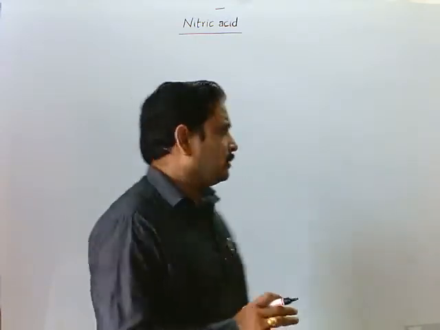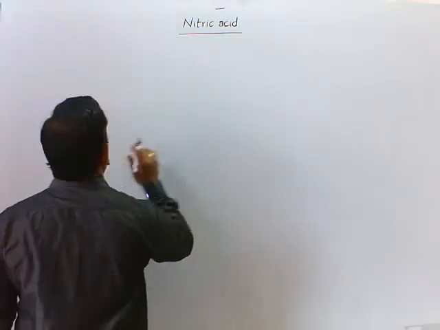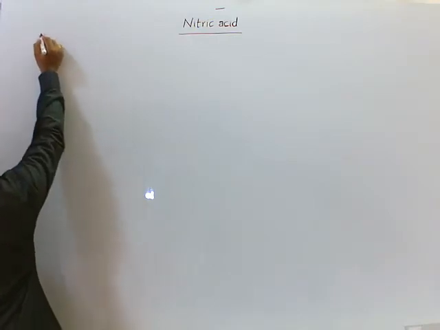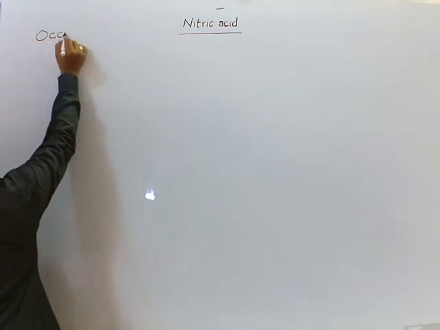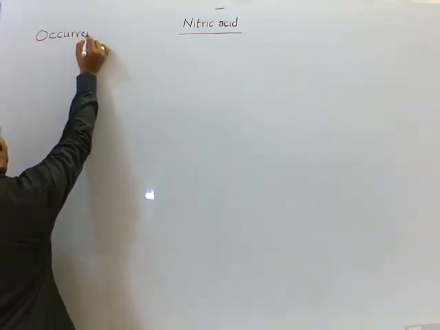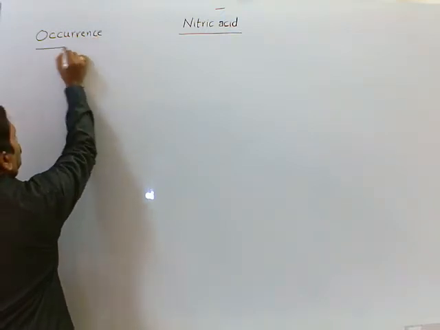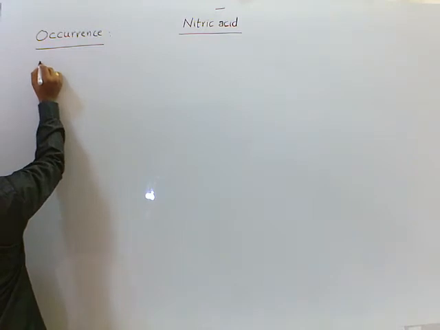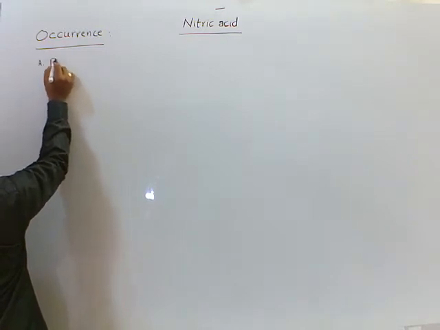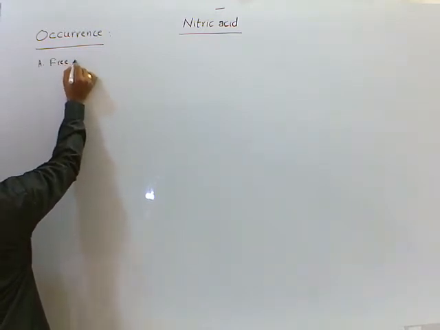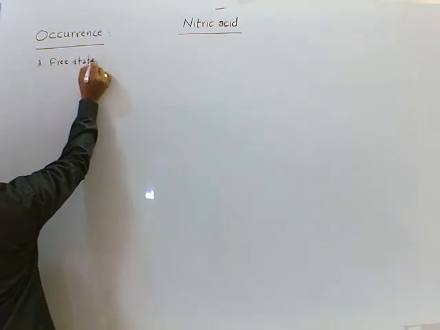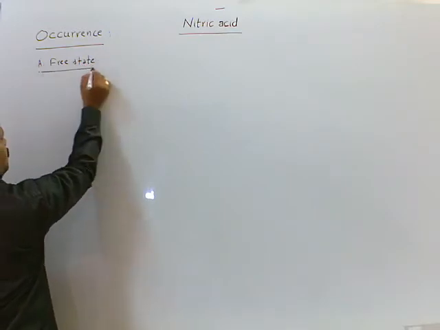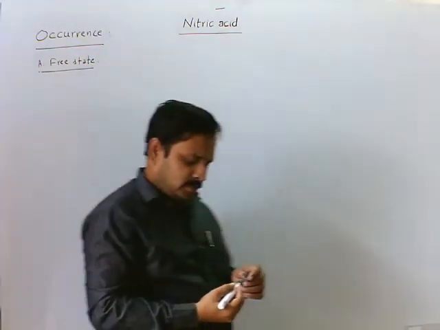Now, occurrence. It is available in free state, from the atmosphere.